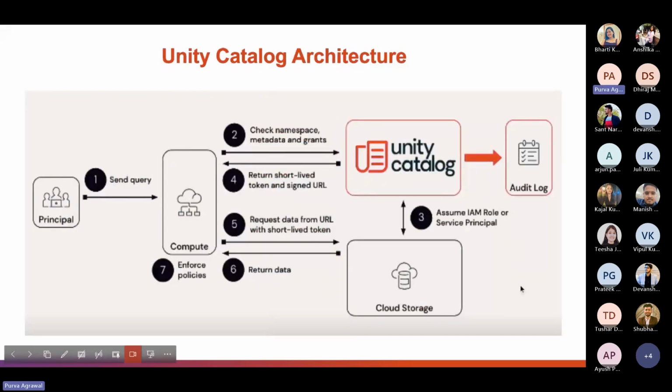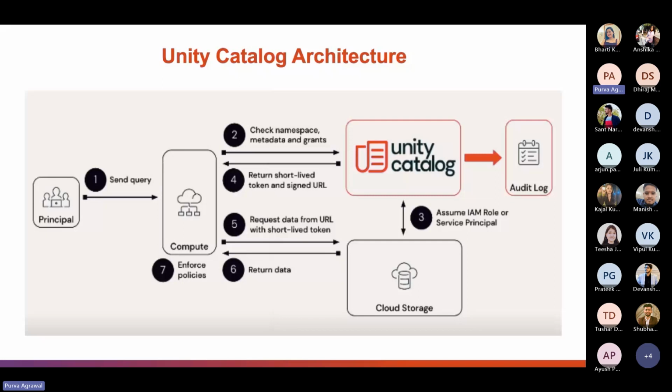So the last part of our knowledge is the Unity Catalog architecture. After having discussed the key concepts of Unity Catalog, let's discuss its security model in action. Let us begin by touring the life cycle of a query to see how Unity Catalog provides access control in a secure yet performant way.